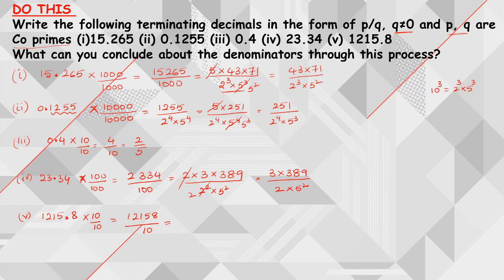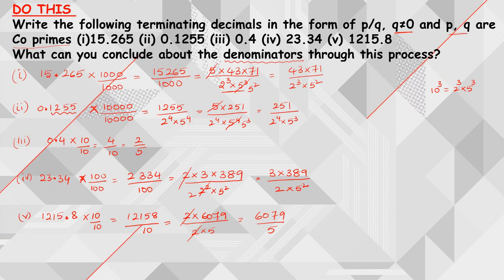Now I can write this as 2 into 6079 by 2 into 5. 6079 is a prime number, so we cannot split it further. The 2 gets cancelled, giving 6079 by 5. So we have done 5 of these. If you observe each p by q form, he is asking you to look only at the denominator.